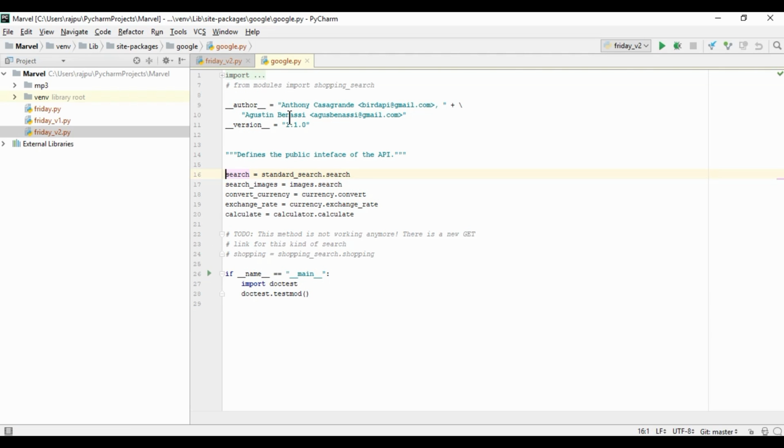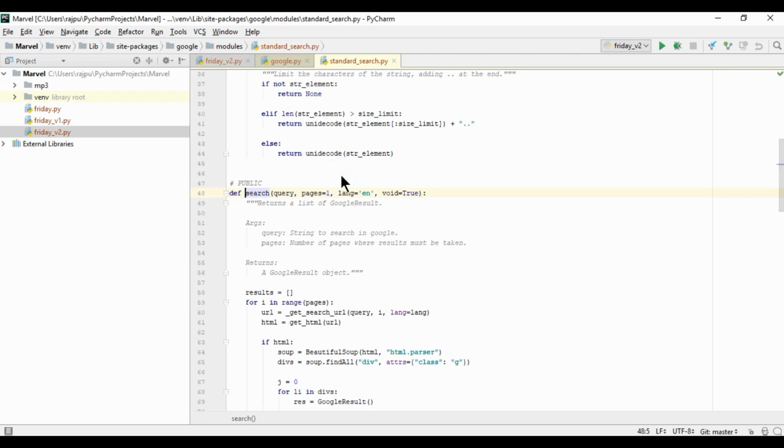Okay, I'll show you first this method search. So now we are in the Google module. Now we will go to this search, and here you will see the first argument is query, which is the string which we will pass to search. Pages: it will extract the data from the first page by default, and the language by default is English. You can change the language of this result also. And void true, so you can change any value of these parameters.